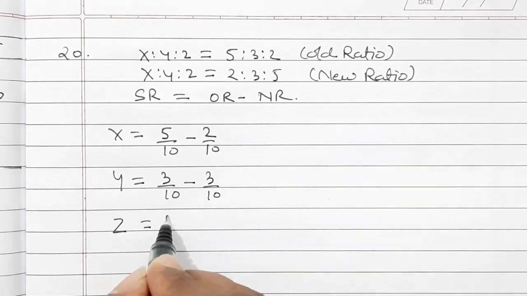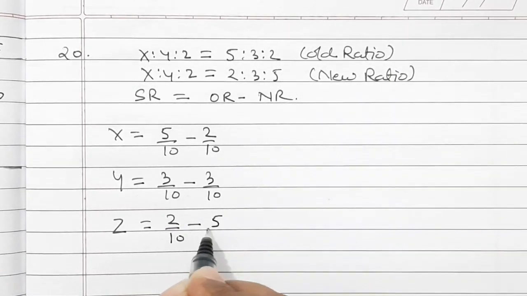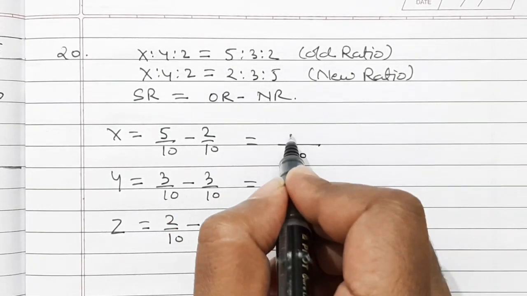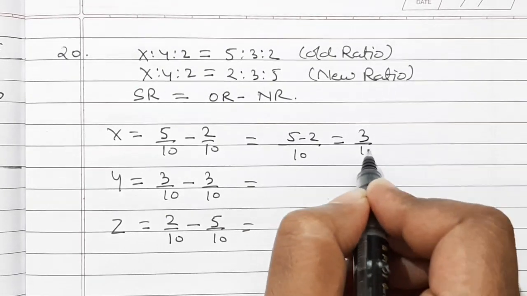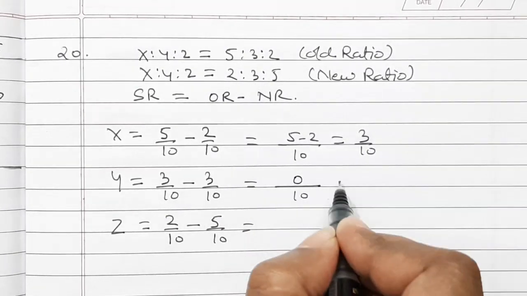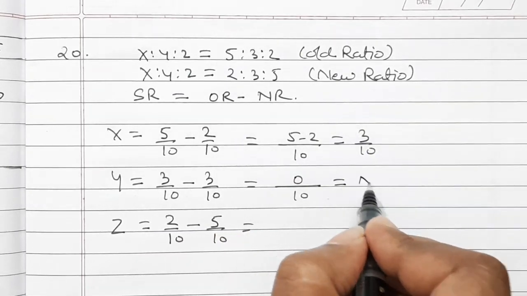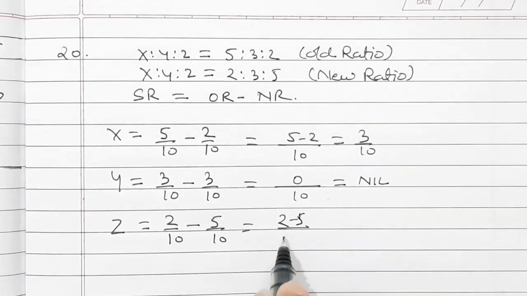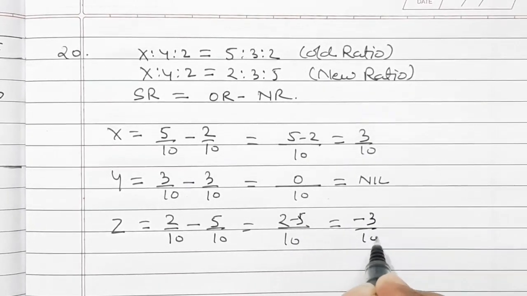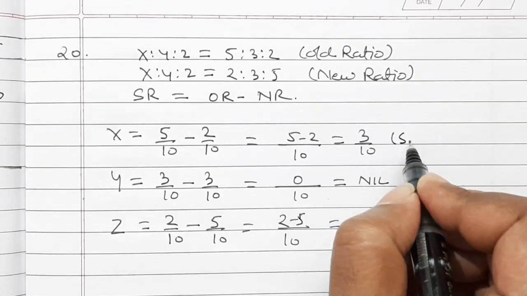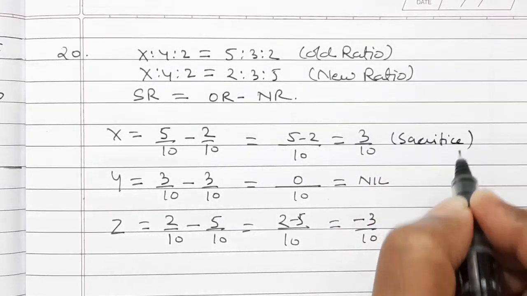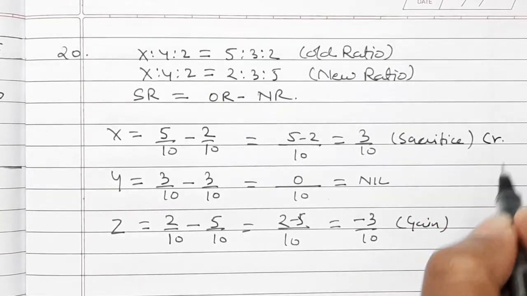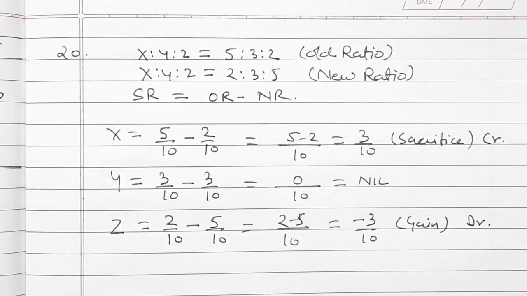And for Z, 2/10 is the old ratio minus 5/10 is the new ratio. So if we calculate this, LCM is 10. 5 minus 2, that is equal to 3/10. LCM is 10, numerator is 0, 3 minus 3 is 0, so it is nil. And here 2 minus 5 divided by 10, that is equal to minus 3/10. So here X is sacrificing and here Z is gaining. So those who sacrifice, their capital account is credited and those who gain, their capital account is debited.